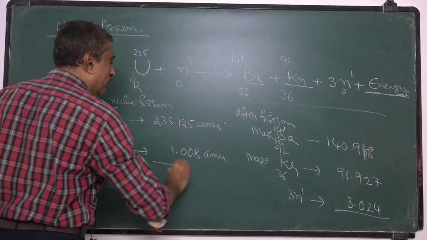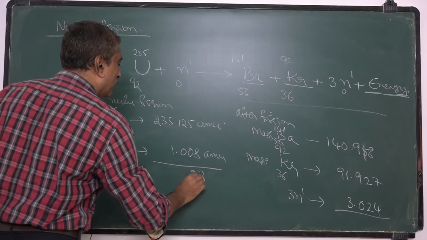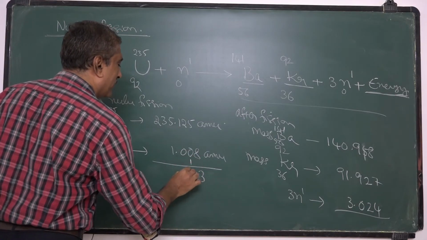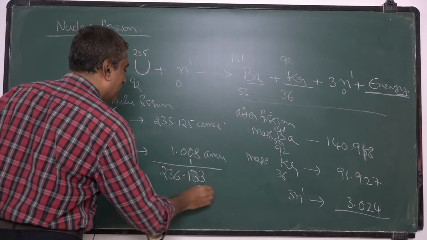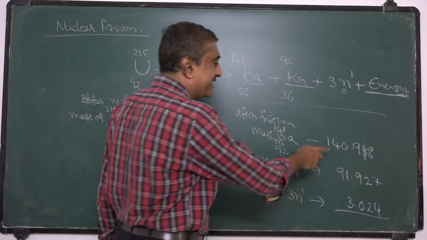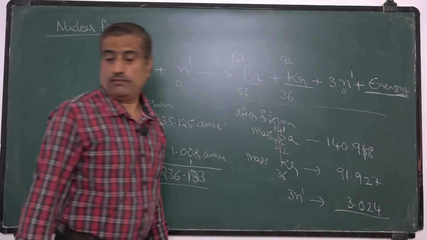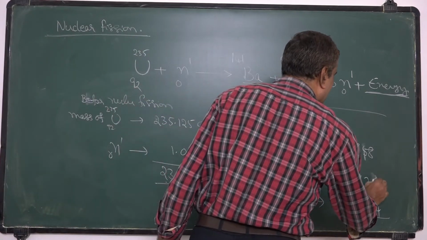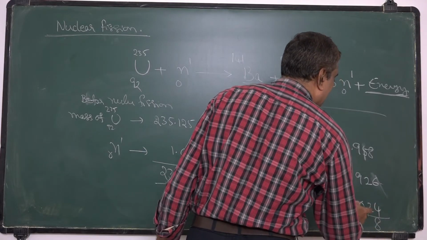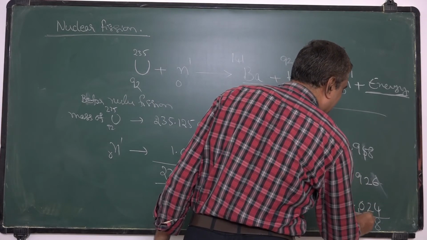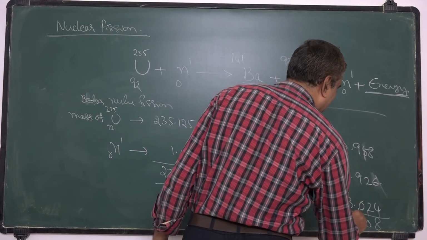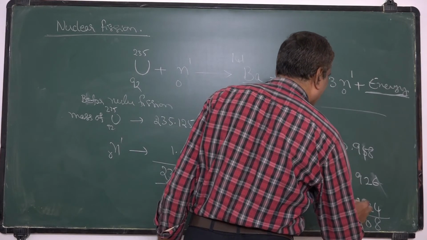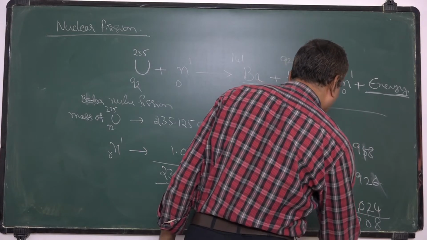Now the sum of these two we will get 236.133, and the sum of these three gives 235.908.